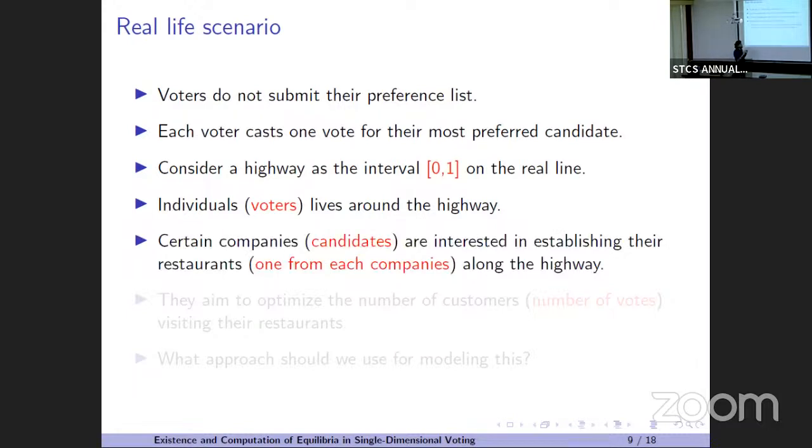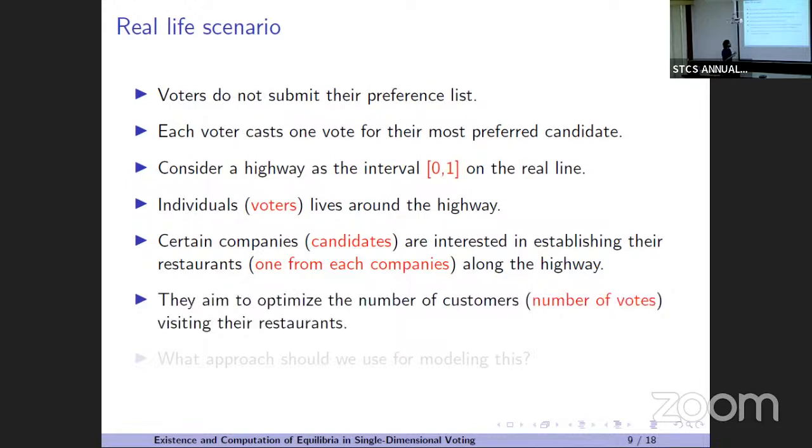And certain companies want to build restaurants on the highway. Basically each company wants to build one restaurant along the highway. Their aim is to optimize the number of customers visiting their restaurants, and people will go to their closest restaurant. Let's say the restaurants in Colaba are extremely expensive.